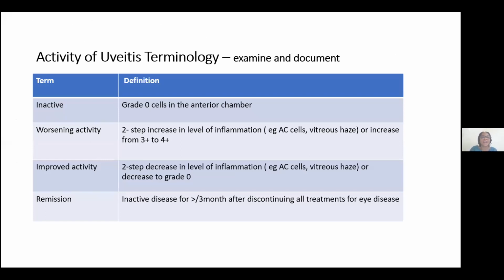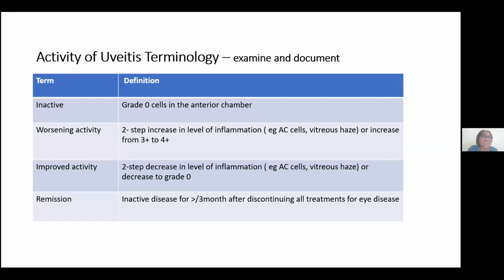There are terminologies about uveitis. All these are important because they help you to make the proper diagnosis clinically. It is dependent on your proper slit lamp examination and documentation such that it is objective. You can come back the next time and say, no, this is worsening, or this is inactive. Remember that we cannot make a diagnosis of recurrence except we have been examining the patient, because it's not in all cases that you can depend on what the patient says.